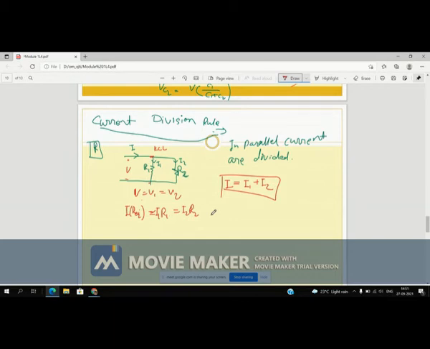Now put this value in that equation. So what you will get, you will get I1 is equal to I R2 by R1 plus R2. How will you get it?